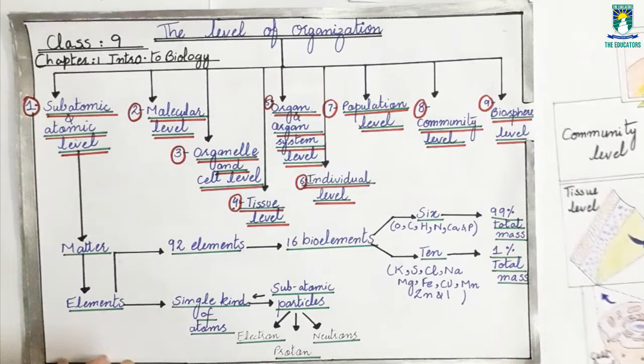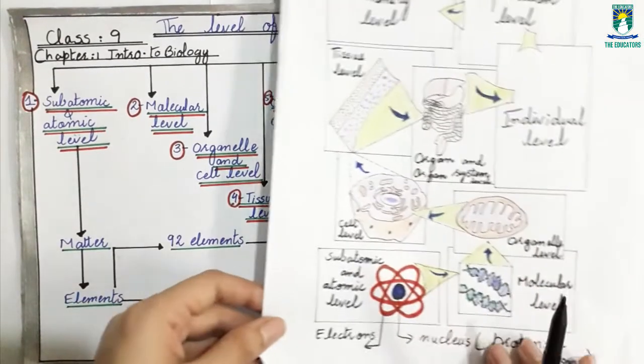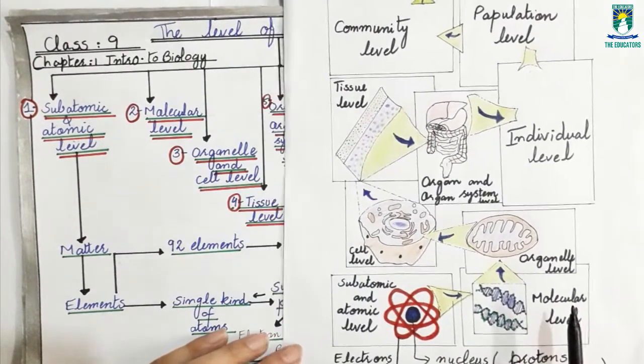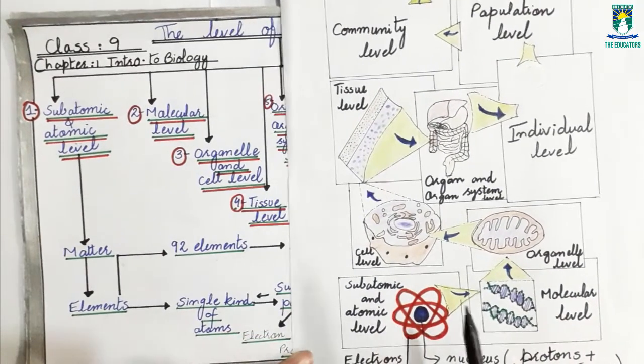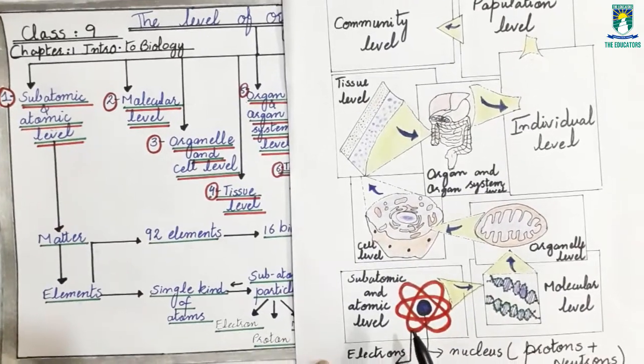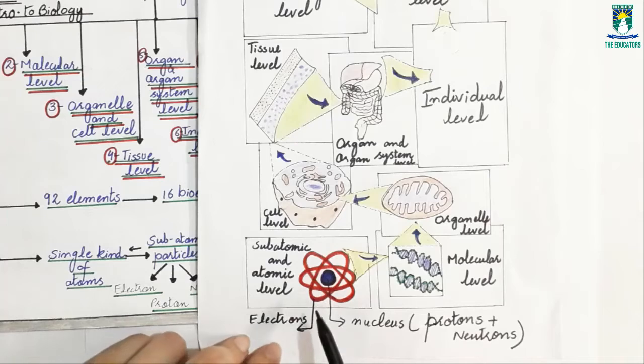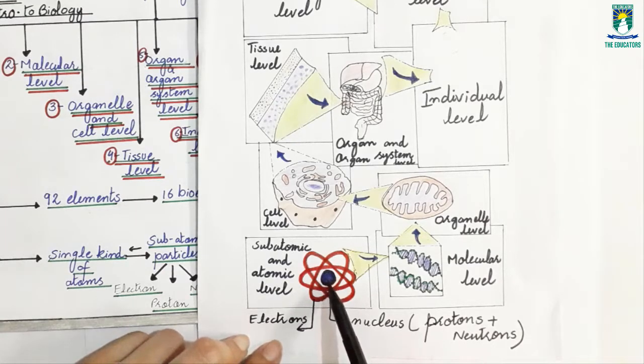If I show you a diagram of an atom, this is the subatomic and atomic level. Here, students, you can observe there is a central part present inside the atom.